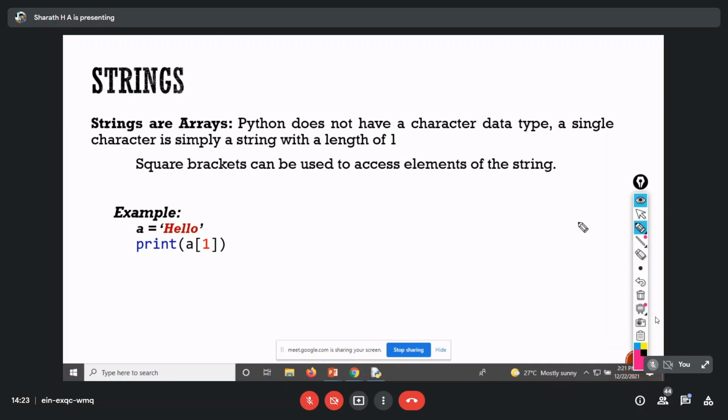This was the example. If I print a of 1 for the given text hello, it's going to print e. Why so? I've given 1 here, still I'm getting the second character. Why? Can anybody tell? Index starts from 0. Yes, index starts from 0. Thank you. That's why you can see the second character e in the output, even though I specified 1 here.